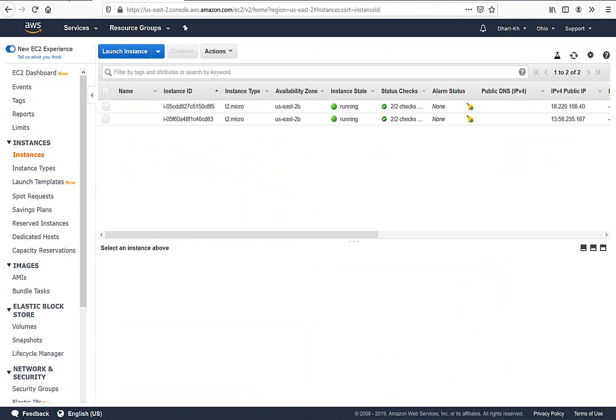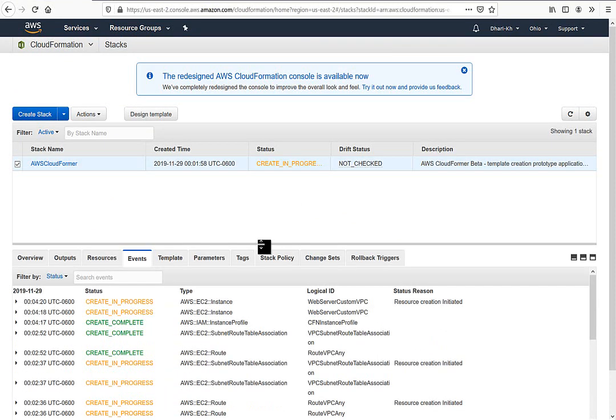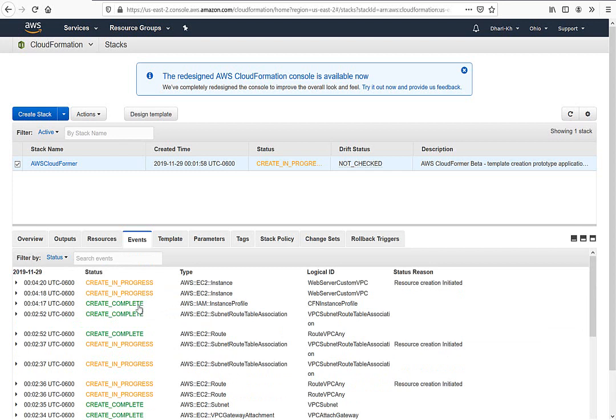Let's give it some time here, and you can see if I refresh. Right after a few minutes, you can see here they call completed, or completed the instance profile, and also completed the instance.